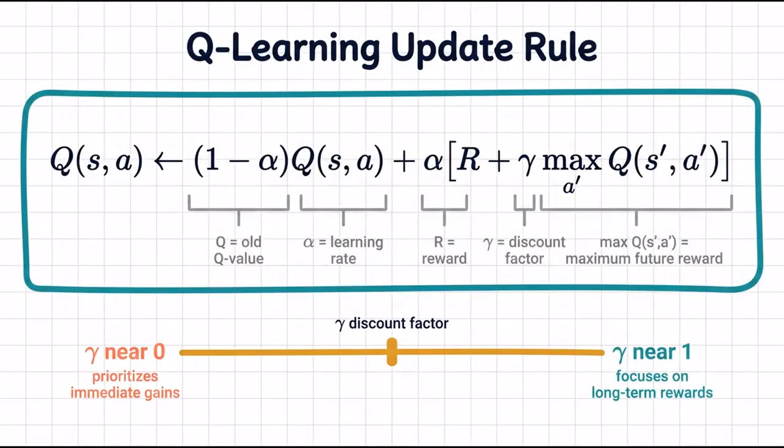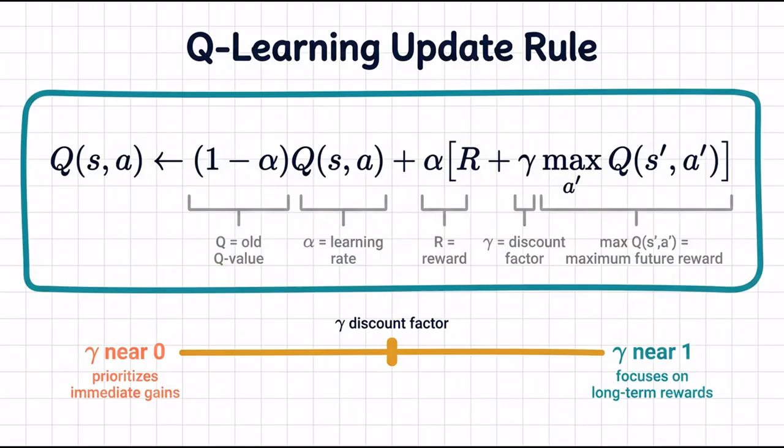Agents often use Q-learning to update the estimated value, or Q-value, of taking an action in a given state. New Q of S and A equals the quantity 1 minus alpha times Q of S and A, plus alpha times the quantity reward plus gamma times max Q of S prime and A prime.